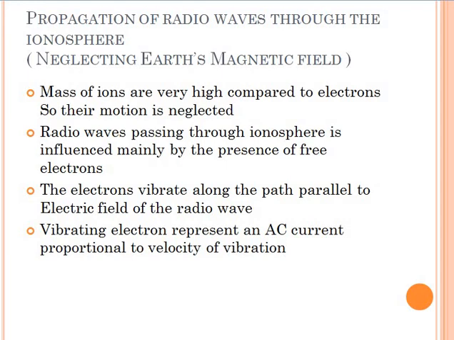So, radio wave passing through ionosphere is influenced mainly by the presence of free electrons only. These electrons vibrate along the path parallel to electric field of radio wave, and vibrating electrons represent an AC current proportional to the velocity of the vibration. As a movement of electrons will represent a current, this movement of free electrons due to the electromagnetic waves can be considered as an AC current.